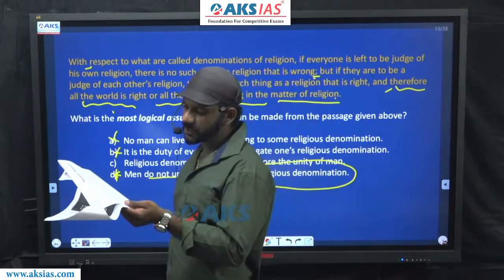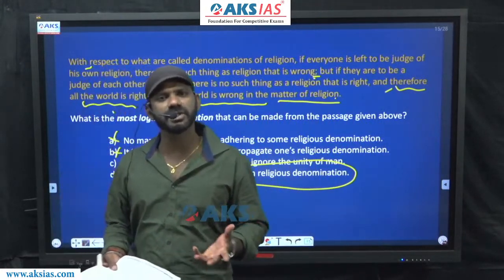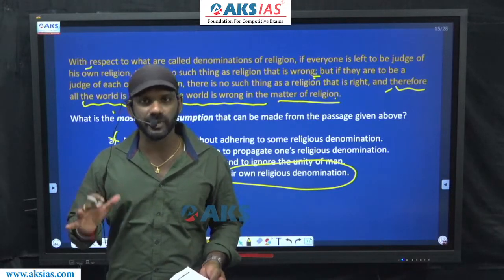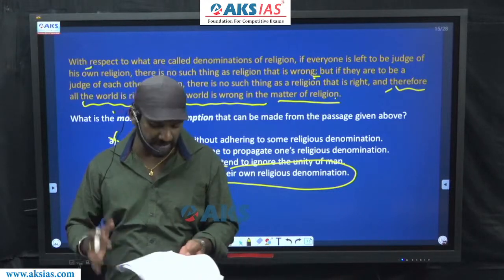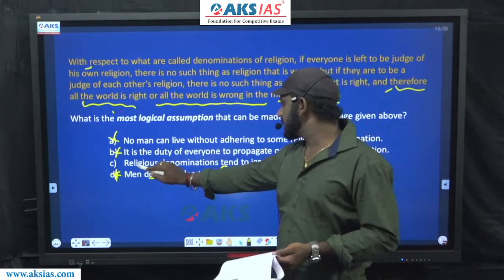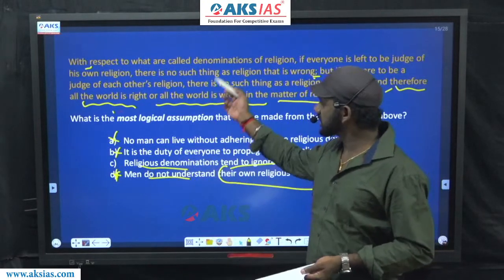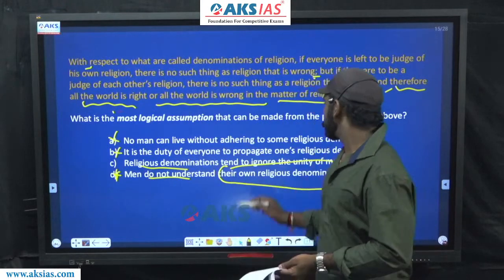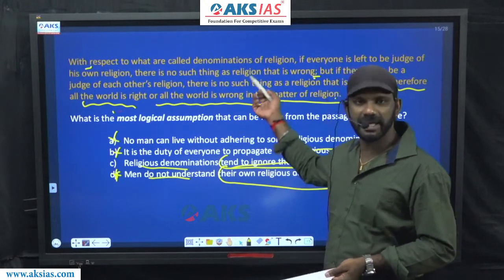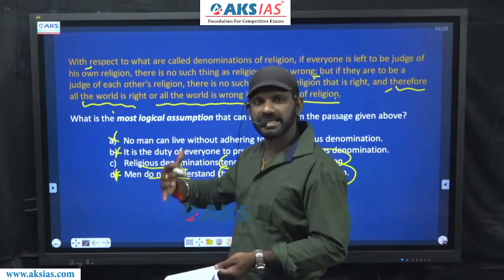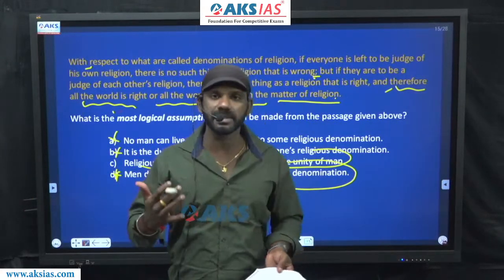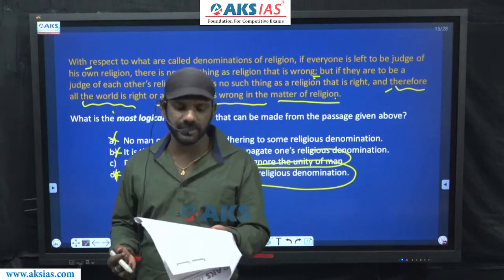Religious denominations tend to ignore the unity of man. Yes, when it comes to religion, there's no unity. Because when a person judges another person's religion, there's nothing like religion is right. So there's no unity when it comes to religious denominations. C is what can be assumed from the paragraph. We can assume that religious denominations, the passage talks about religious denominations, tend to ignore the unity of man. This is what can be assumed from the paragraph. As a person does not accept another person's religion, we can assume that there is no unity of man when it comes to religious denominations. C is the answer to this question.